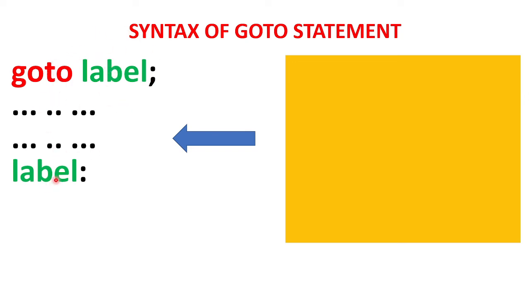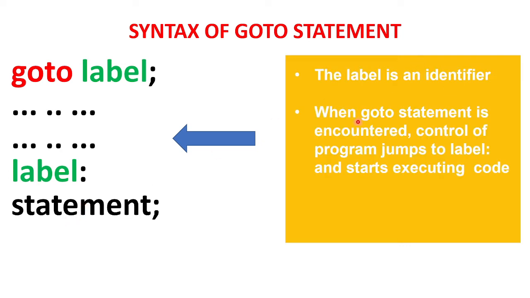Both goto and label should be inside the same function. It will execute the statements inside this label identifier. So label is an identifier. When the goto statement is encountered, control of the program jumps to the label and starts executing the code present inside the label. So this statement which I have written in black color will get executed because goto has transferred the control to this label.